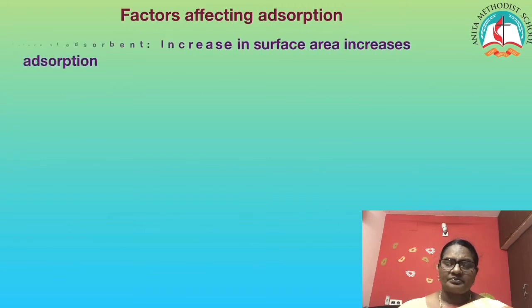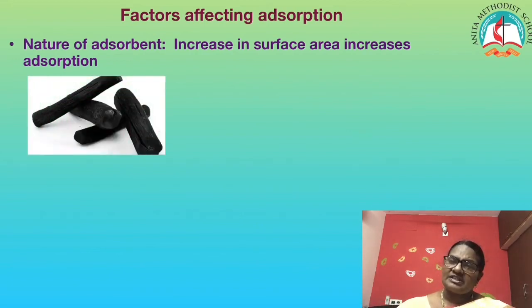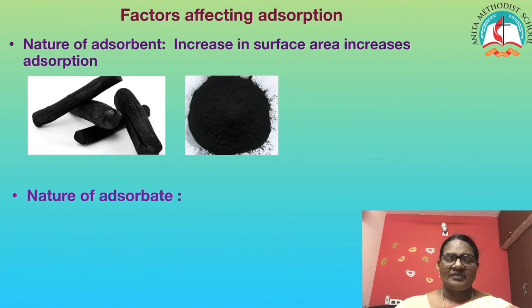Next we are going to see the factors that affect adsorption. First one, nature of the adsorbent. Increase in surface area increases adsorption. For example, let me take coal as a catalyst. I can take 4 pieces of coal, but when I powder it into finely divided form, it increases surface area, more number of active centers will be created and the reaction will be quick.